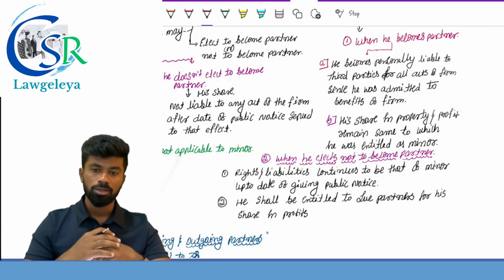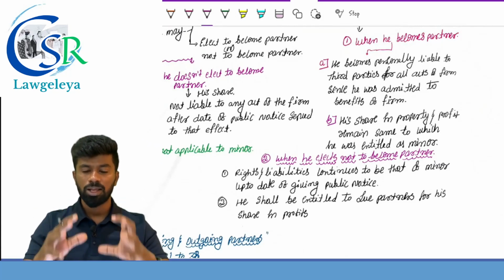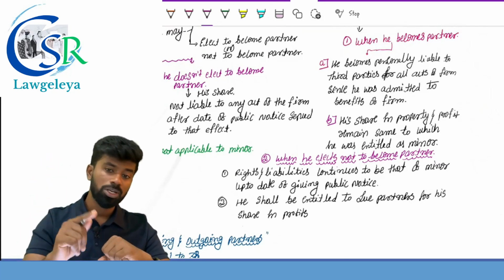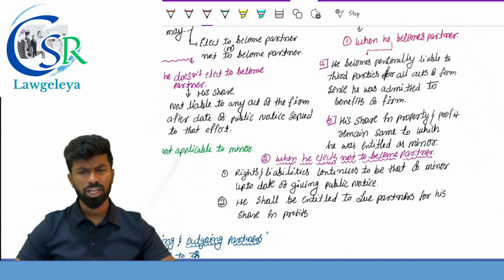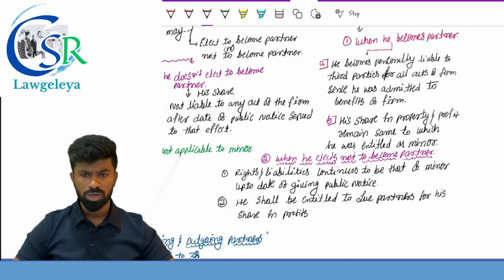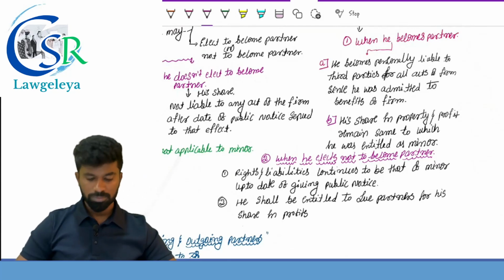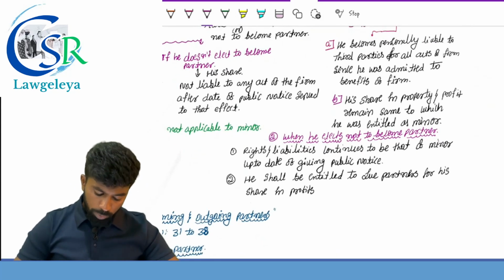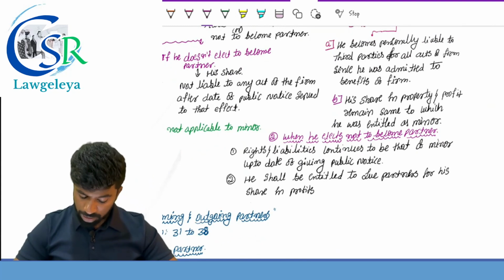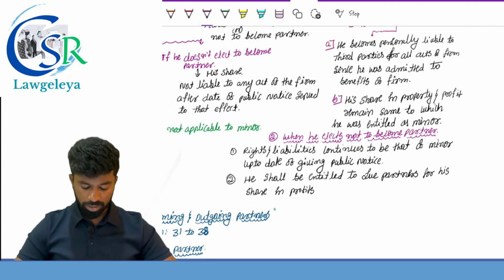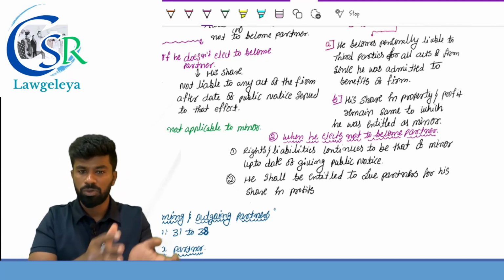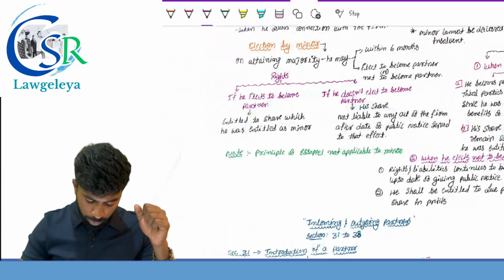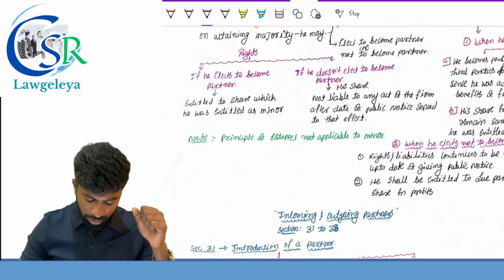Unlike a new partner, a minor beneficiary is liable from the date of his admission as a minor beneficiary if he elects to become partner of the partnership. And his share in the property and the profit remains what? Same as that to which he was entitled when he was a minor. When he elects not to become partner, the rights and liabilities continue to be that of a minor up to the date of giving what notice? Public notice. He shall be entitled to sue the partners for his share in the profit because he is not continuing the partnership. So these are the provisions with respect to minor.